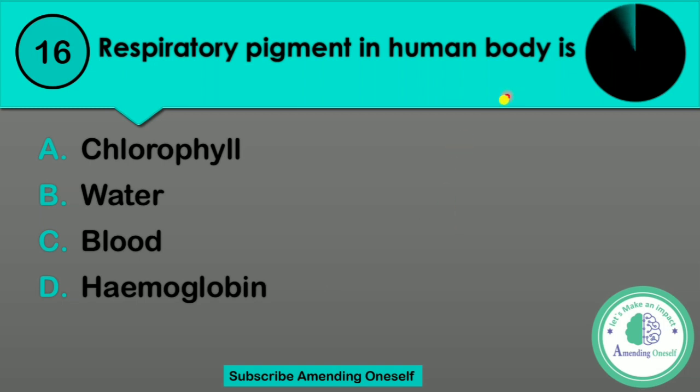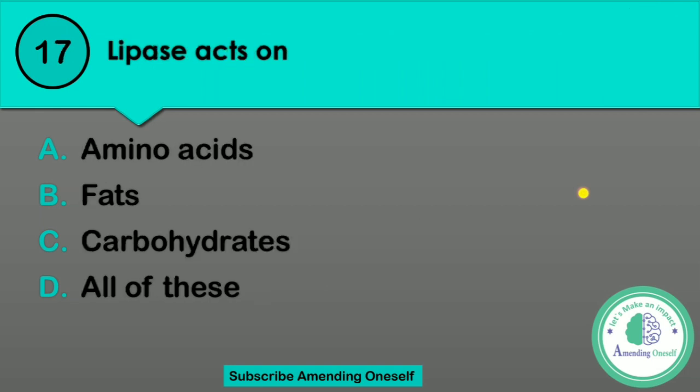Compete with your friend. Question number 17. Lipase acts on option A amino acids, B fats, option C carbohydrates, or option D all of these. I repeat the question again. Lipase acts on option A amino acid, option B fats, option C carbohydrate, or option D all of these.